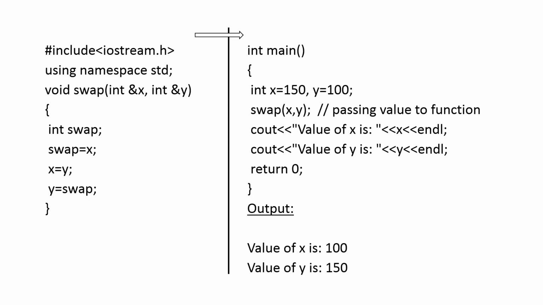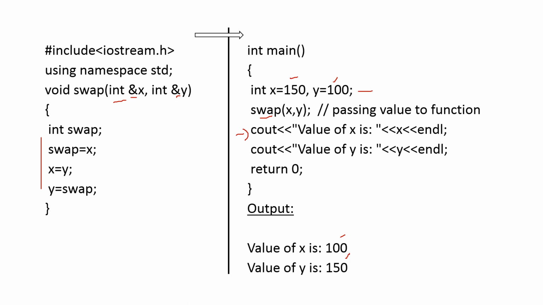Here is an example: hash include, and in the main section x is equal to 150 and y is equal to 100. Swap(x, y) comes to the function section, and the same swapping happens. Since we have used call by reference, the ampersand sign is used, which shows the address. So when it comes over here, it will print the value of x as 100 and y as 150.